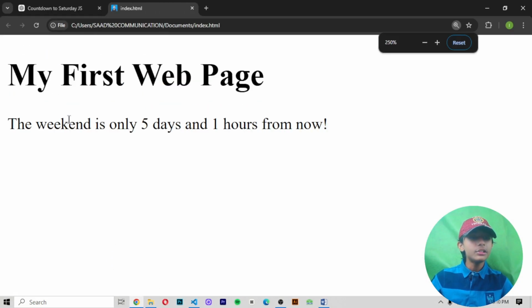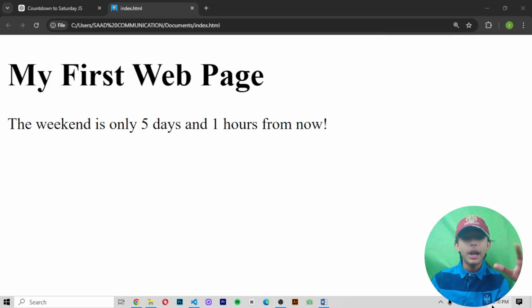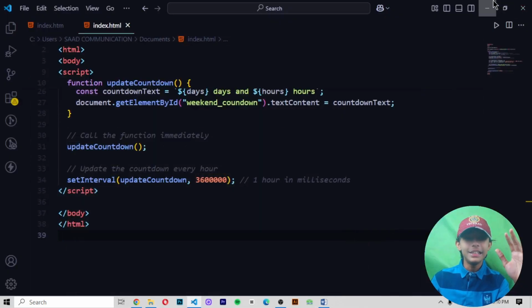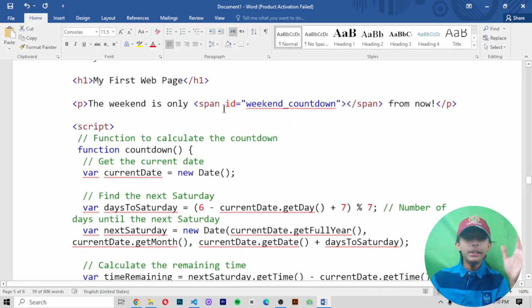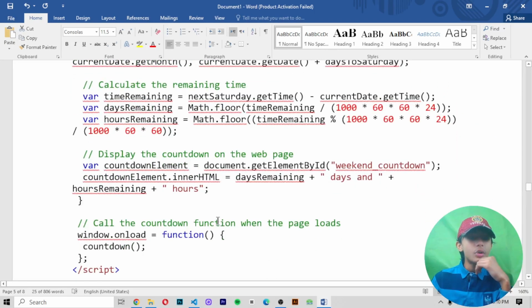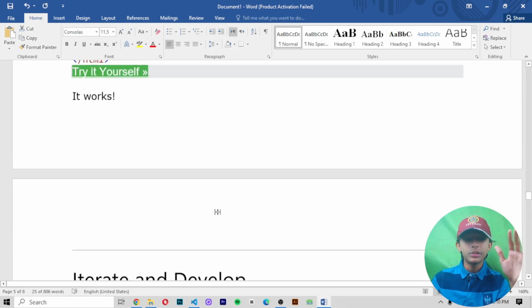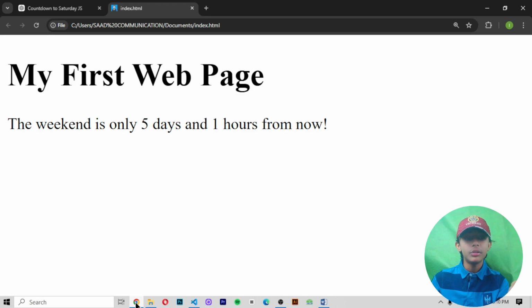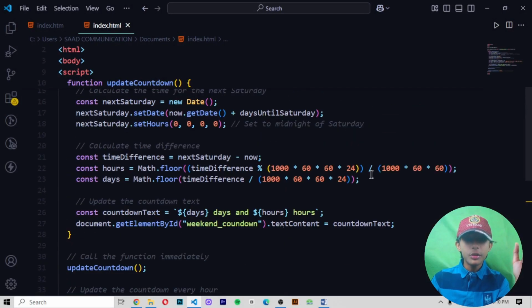So the weekend is only 5 days and 1 hours from now. Here you can see it is giving 5 days and 1 hours from now. Like that you can do it very easily. You can test it. Here you can see there's one example code. In this code, I am saying to ChatGPT, it works. It is giving me the weekend is only 5 days and 1 hours from now. It is all working.